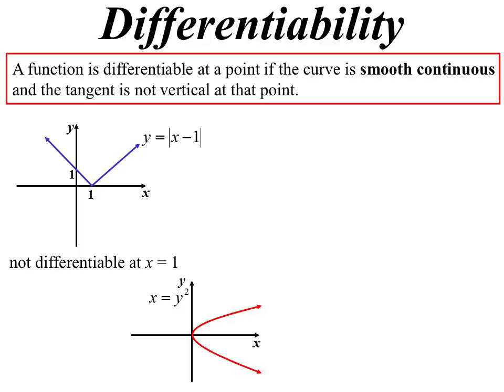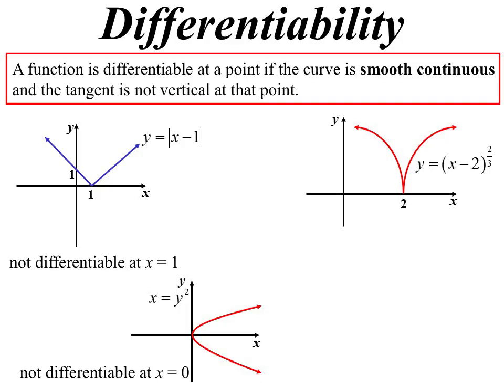A parabola on its side also causes problems because you get an infinite slope at the vertical tangent. So it's like saying the derivative doesn't exist. It's an infinite slope. So it's not differentiable at that point. These sort of graphs, what we call cusps, again, it comes down to a sharp point. So we say, no, that one's not differentiable as well.